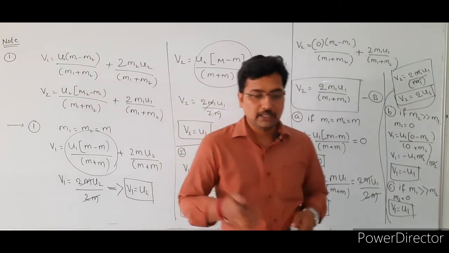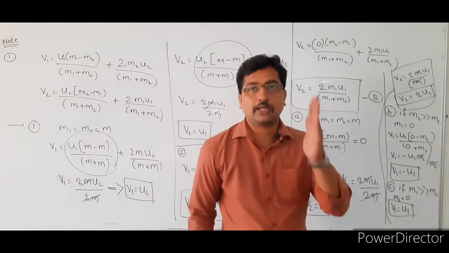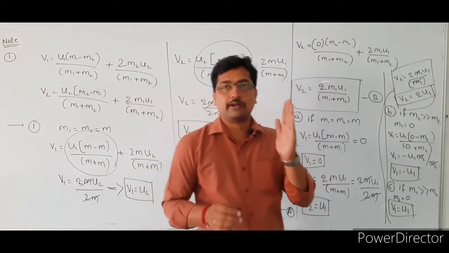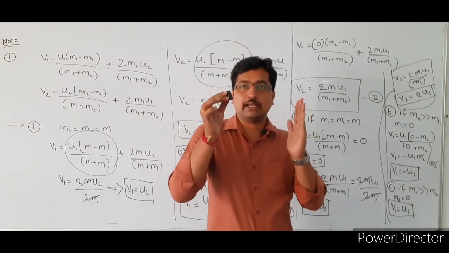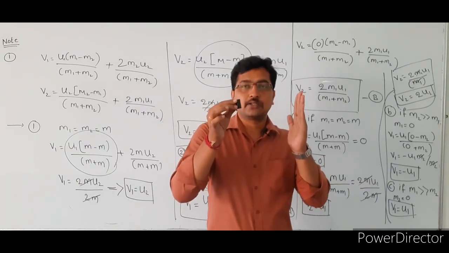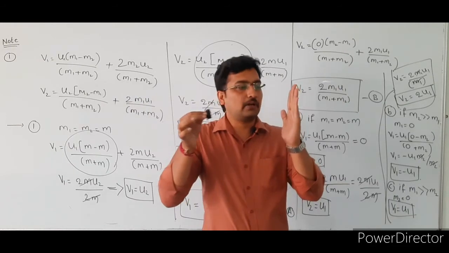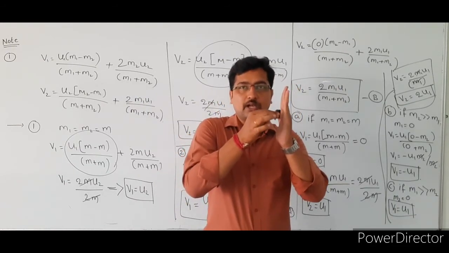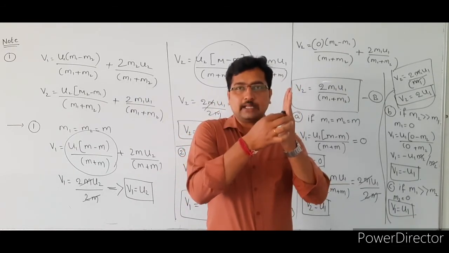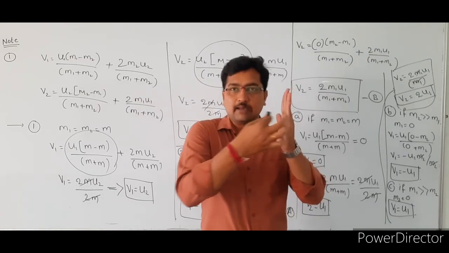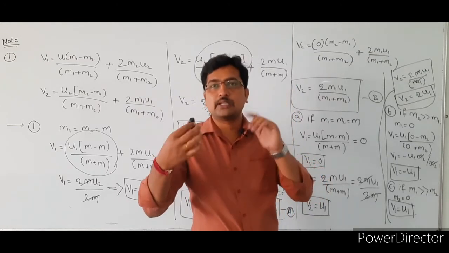For example, consider this is the second body, a very heavy body, and this is the first body, a very light mass. This mass is very, very small. If this particle collides with a heavy particle, after collision this lighter particle moves with the same velocity but in the opposite direction.